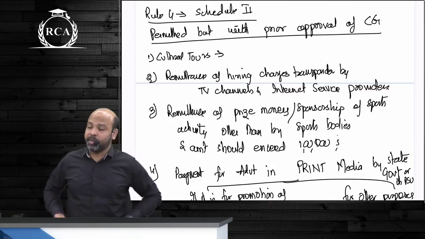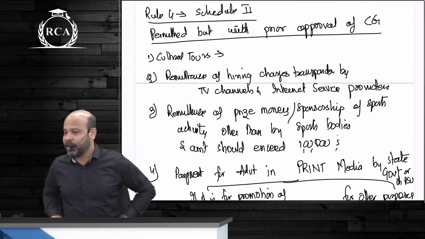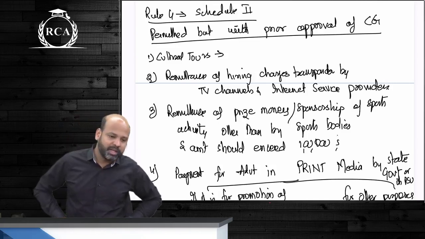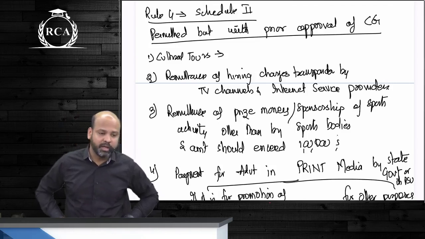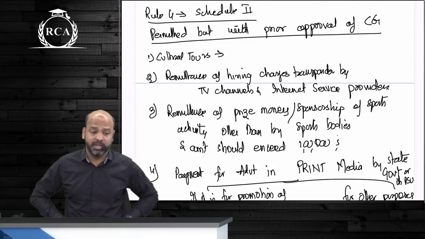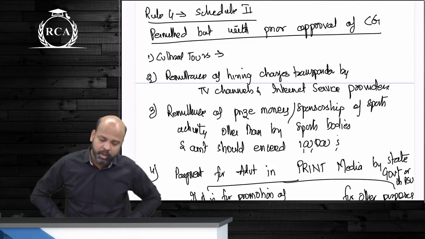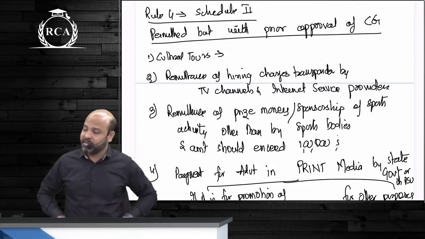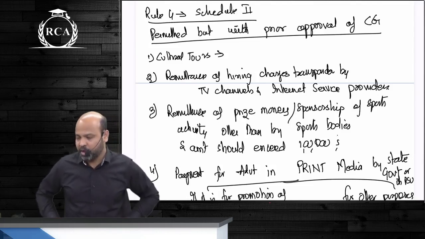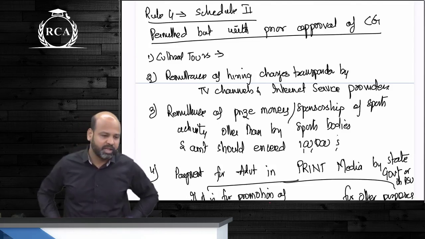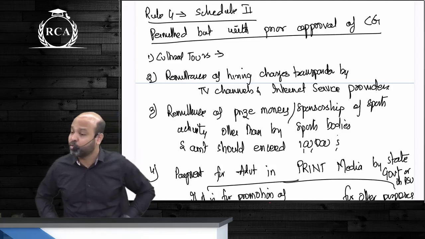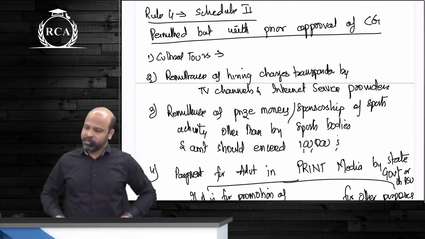Then the next important thing, Beta, is payments that are made, as such, guys, by the Indian TV channels or internet service providers towards hiring charges, transporters. So all of that, as such, Beta, for that again what will be required? Prior approval of CG. The next important thing, Beta, sponsorship or prize money of a sports activity outside India, provided it is not by a sports body and the amount does not exceed.